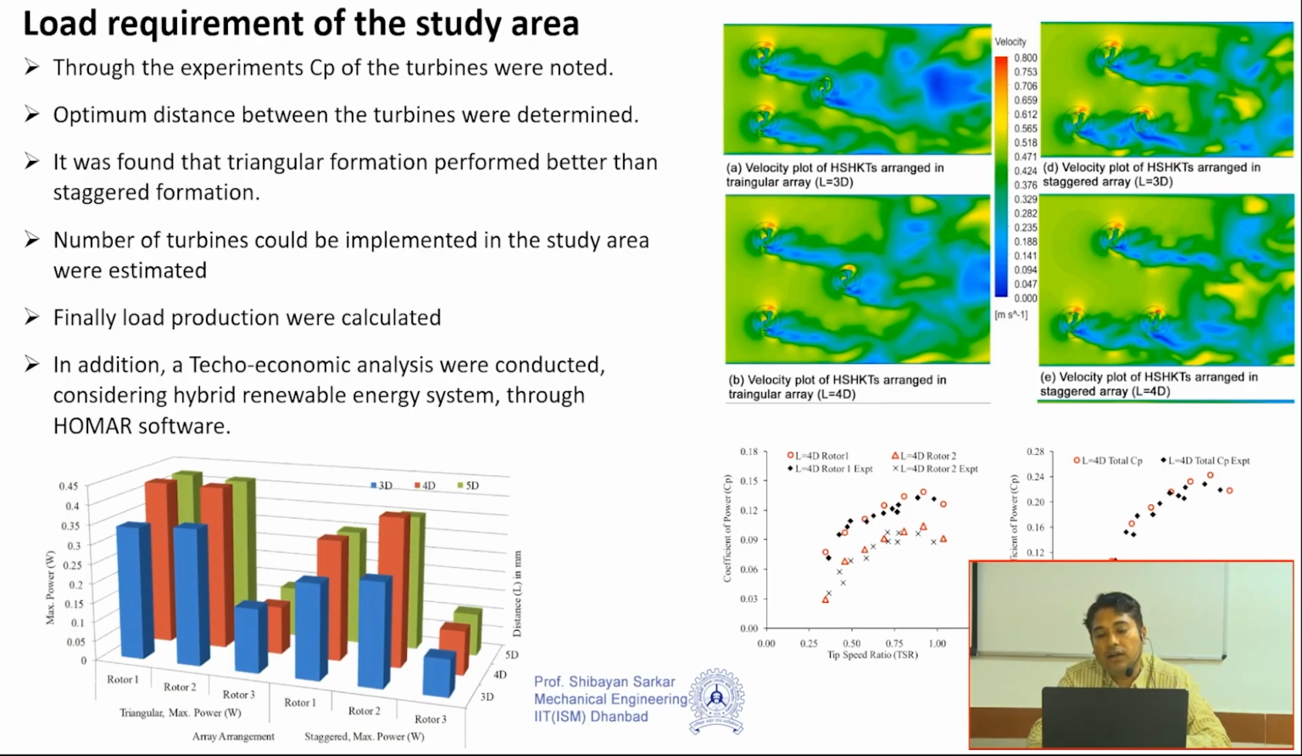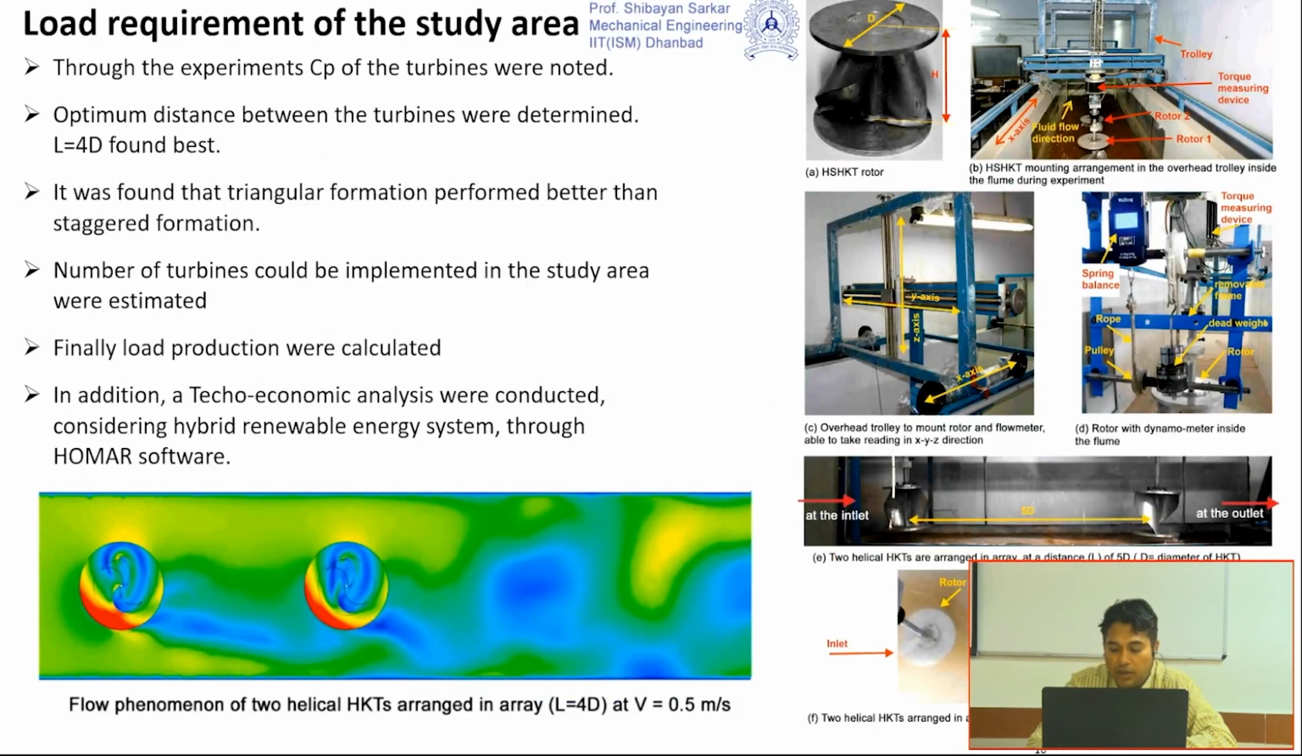And we found out that the triangular formation of the turbines is giving better results. Meanwhile, whenever we used two turbines consecutively, we tried to increase or decrease the distance between the two turbines. So we tried to find out what should be the inter-turbine distance between the two turbines,